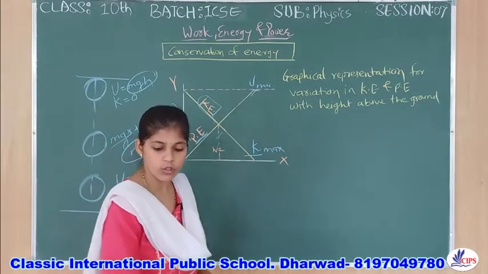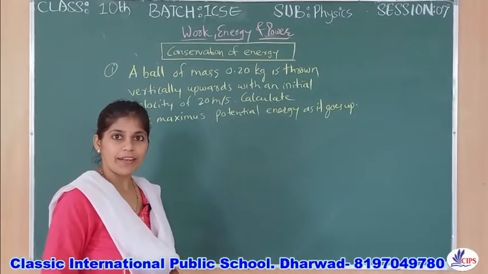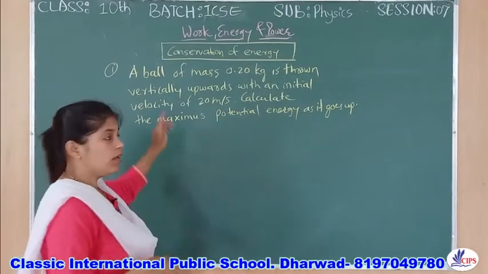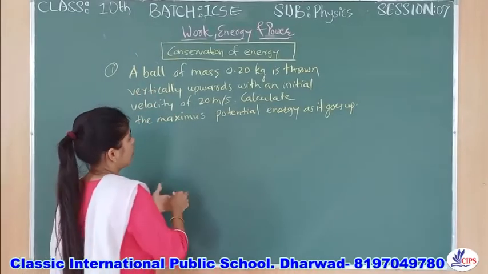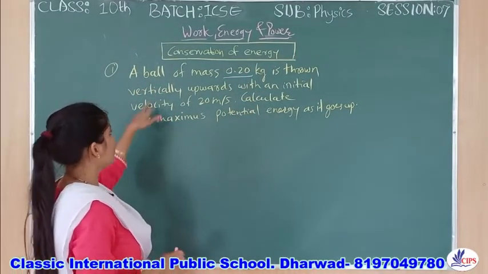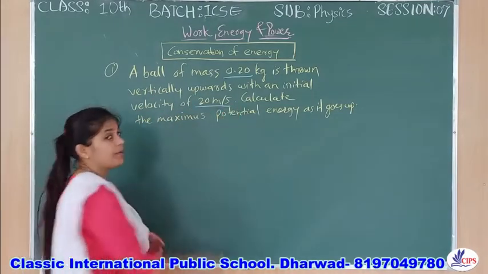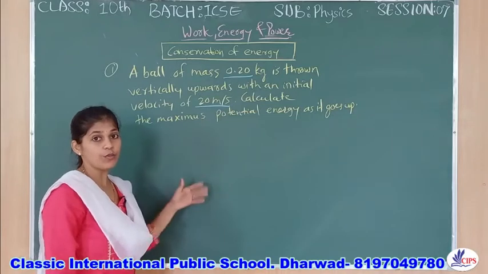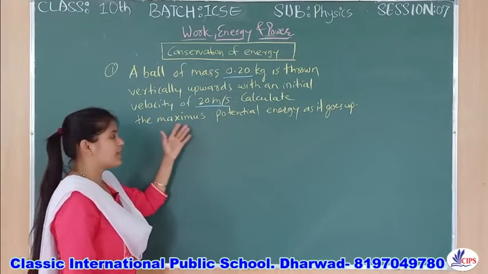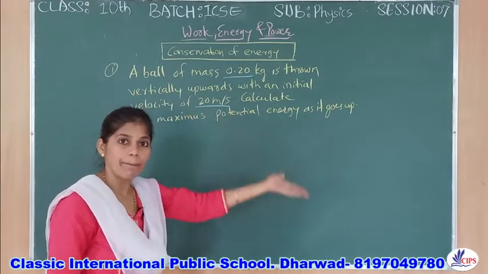Okay, let's start solving some interesting numericals. Here is the numerical, and it is very interesting. A ball of mass 0.20 kg is thrown vertically upward with an initial velocity of 20 meters per second, and they have asked you to calculate the maximum potential energy as it goes up.